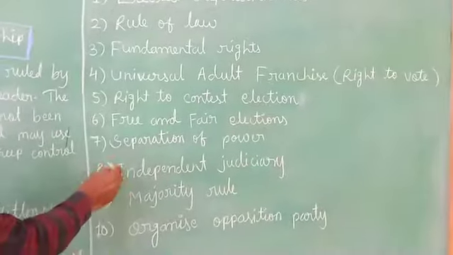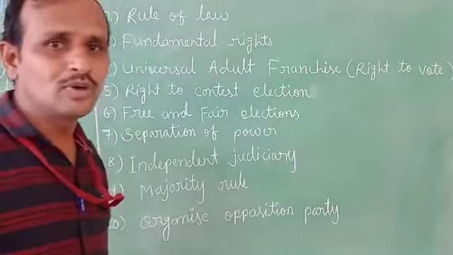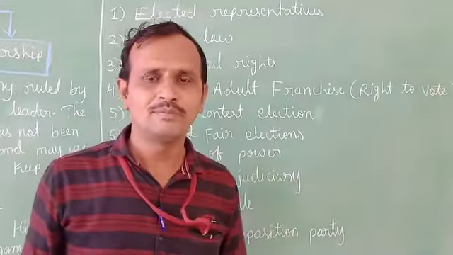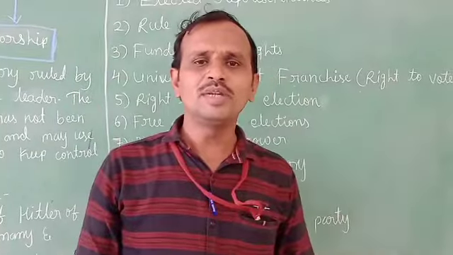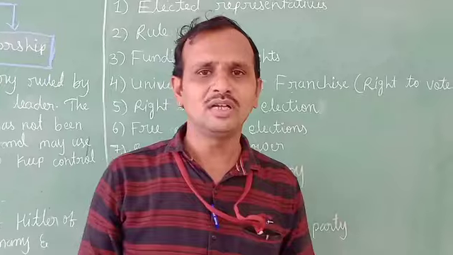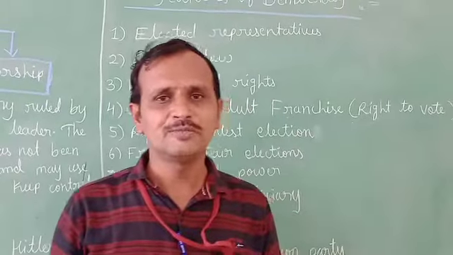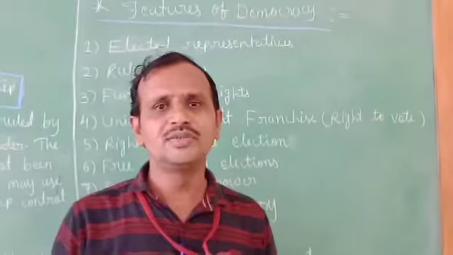And the next feature is separation of power. This is also one of the features of democratic government. In a democratic government, the government is divided into mainly 3 branches. They are legislature, executive and judiciary.